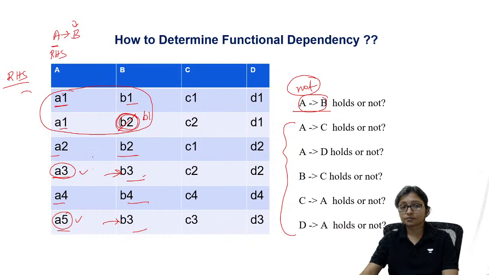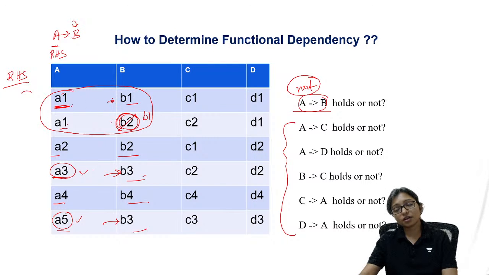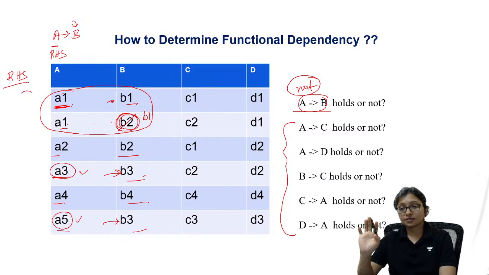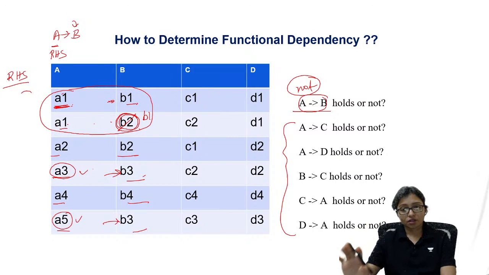That is okay. But here A1 has father B1 and A1 has father B2. That is not possible, right? There is only one child and he or she has one father, whose name is B1, and A1 has a father whose name is B2. It's not possible. That is the reason. Got it?